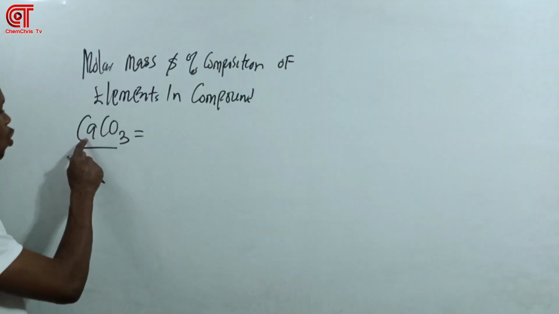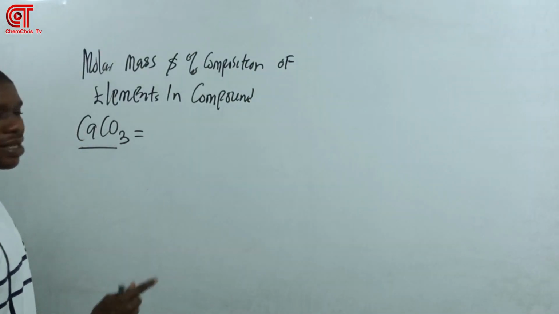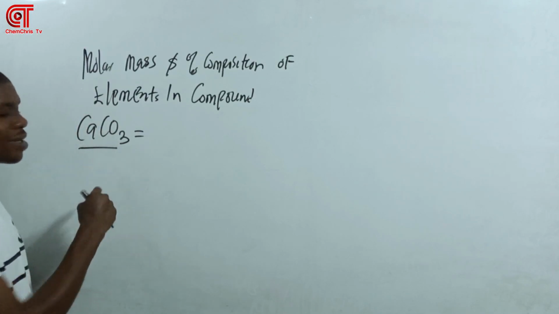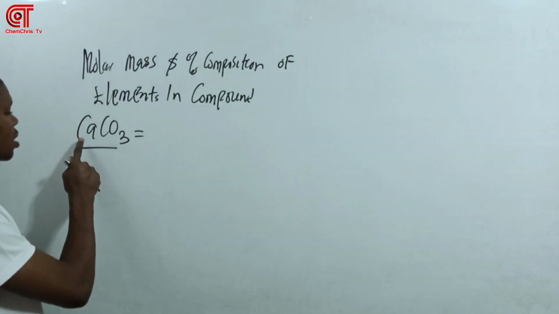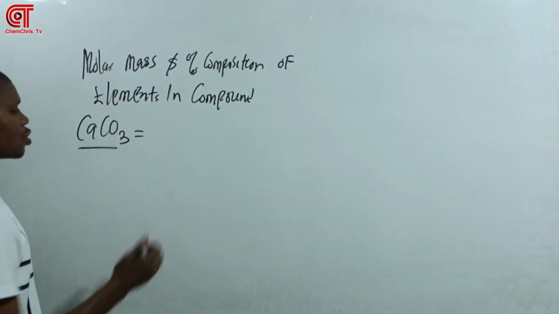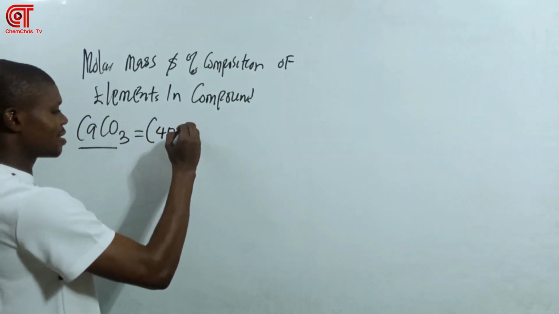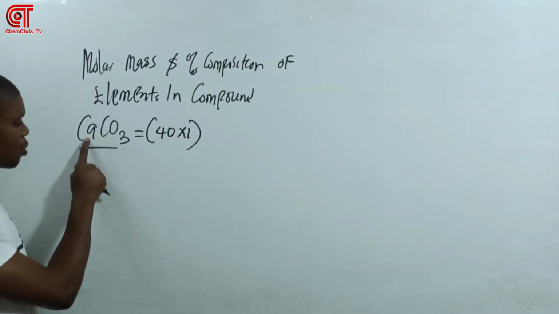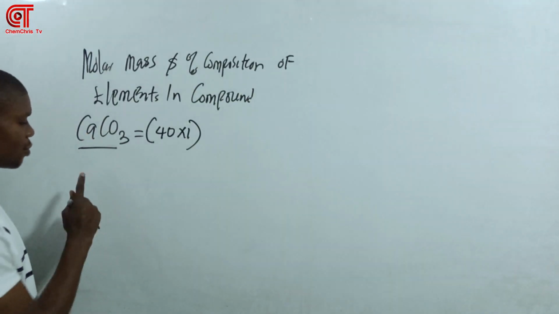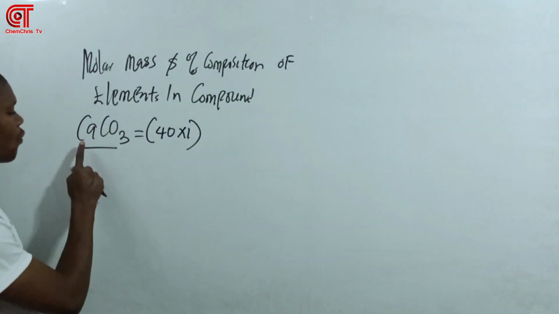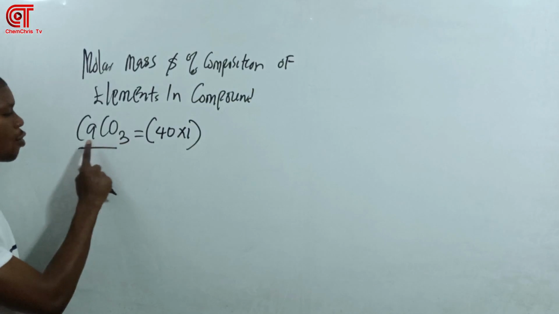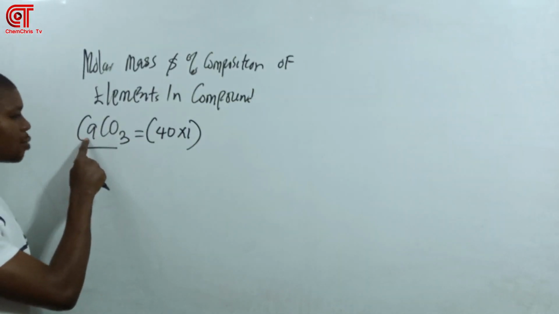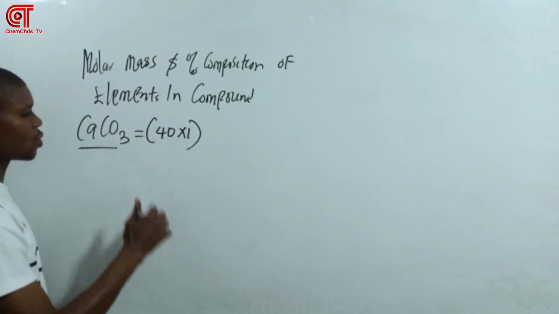First of all, you want to know the atomic mass of calcium. This compound is called calcium carbonate. The atomic mass of calcium is going to be 40 times 1. Do you know how I got 1 here? Because the number of atoms of calcium here is 1. So 40, which is the atomic mass, times the number of atoms of calcium, which is 1, plus